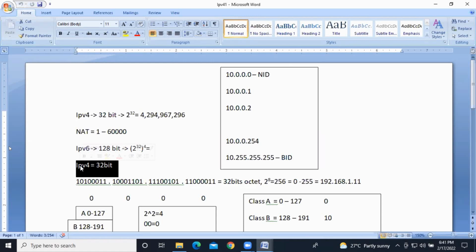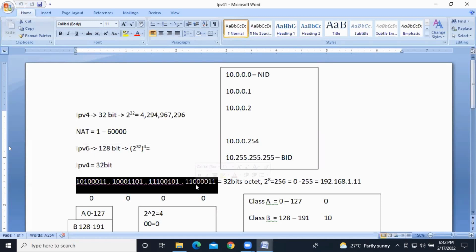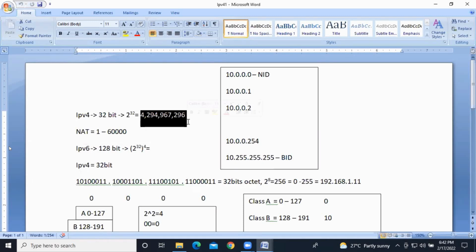Clear? Right. So IPv4 is 32-bit addressing. 32 means 32 bits, zeros and ones. In total we have 32 zeros and ones. So guys, it's a very huge combination, right?